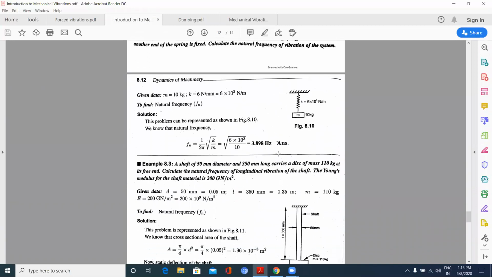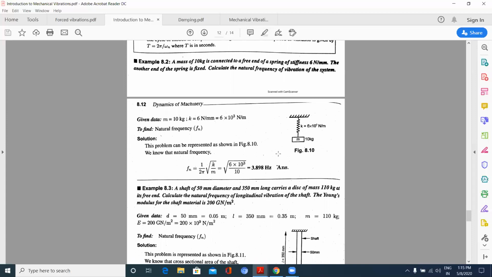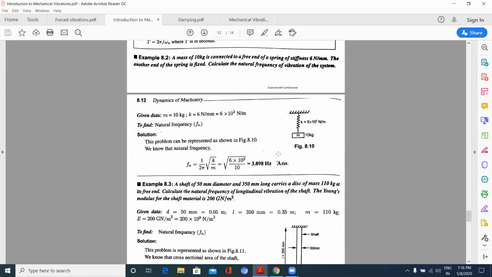Go through this simple problem. A mass of 10 kg is connected to a free end of the spring of stiffness 6 Newton per mm. The other end of the spring is fixed. Calculate the natural frequency of vibration of the system. Okay, the given m value, k value is also given. You convert into Newton per meter. Always stiffness k should be in Newton per meter. So natural frequency is 1 by 2 pi under root k by m.